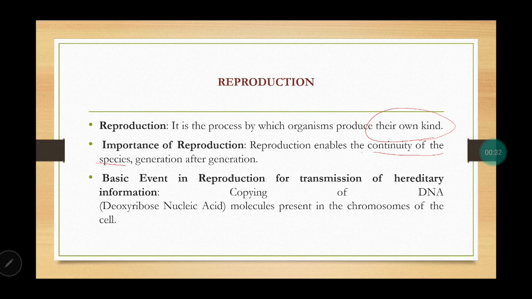Now, what is the basic event happening over here is, for the transmission of hereditary information, copying of DNA is very, very essential. So, if one cell has to divide into two, it has to contain equal amounts of DNA in it. So, copying of DNA becomes important during reproduction.